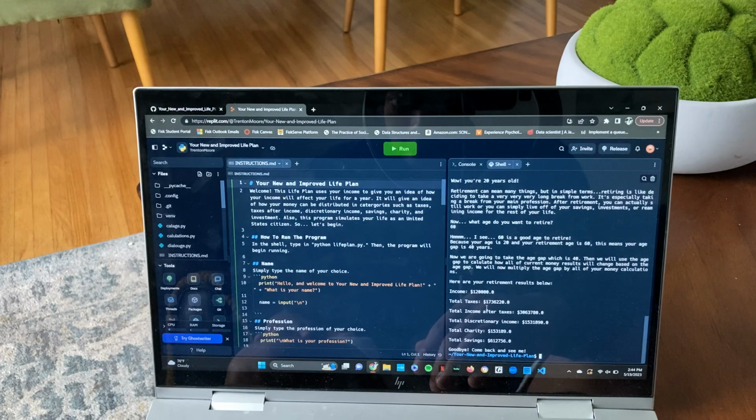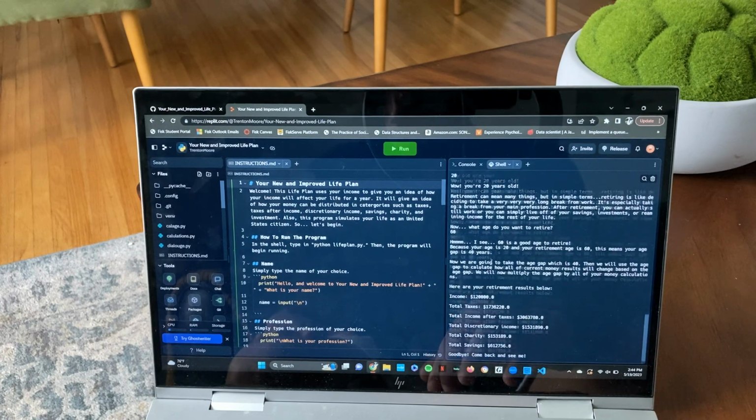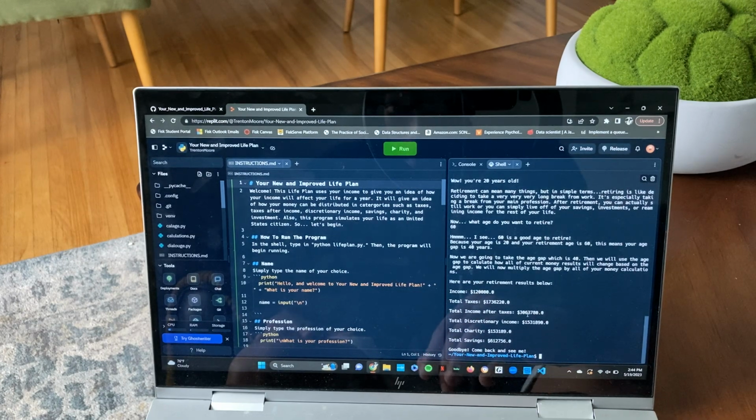But then it shows the total taxes, right? And I'll even see if I can zoom in for you all. But I don't know. It's not letting me zoom in. I guess it doesn't like me. But if you look here, it's saying, your total right here, and that's over like $1 million, I believe. Yeah. So that's like a million. It's kind of hard to read a little bit sometimes, but you got a million right there. That's a lot of money, right? And so it's showing you everything.